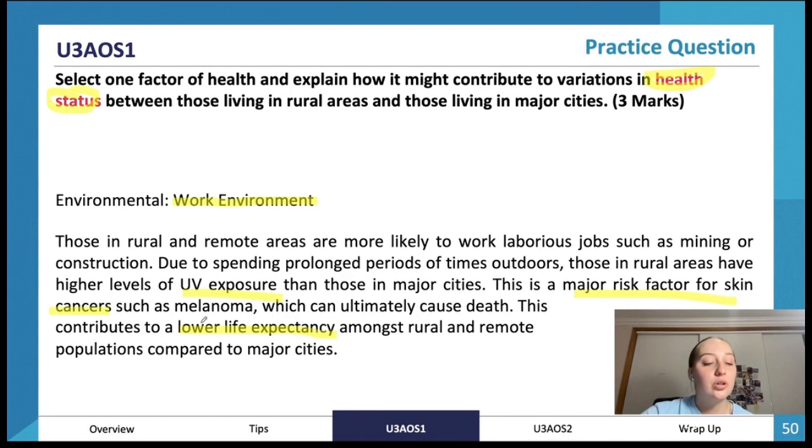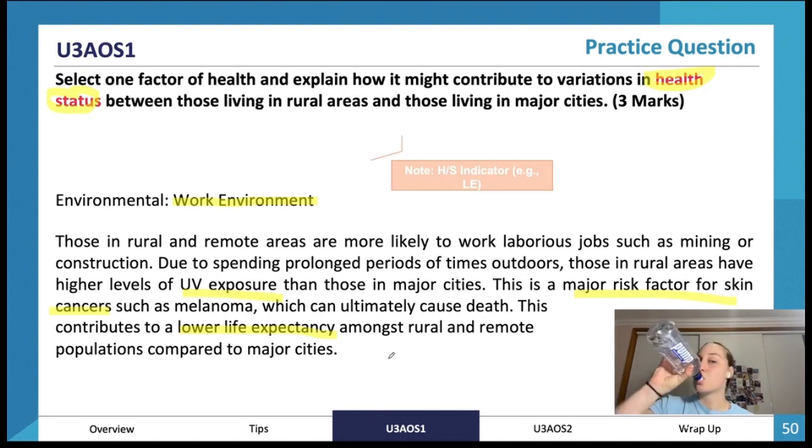Okay, back to where we were. Contributes to a lower life expectancy amongst rural and remote populations compared to major cities. So we've talked about a specific example. We've talked about the negative impact, so how people living outside major cities are negatively impacted as they have more UV exposure, which is a risk factor for skin cancer, which can cause death, reducing their life expectancy. So see how it's like a cause and effect, one thing leads to the other. That's how we want to structure our response for a question like this. Health status means use an indicator like life expectancy.